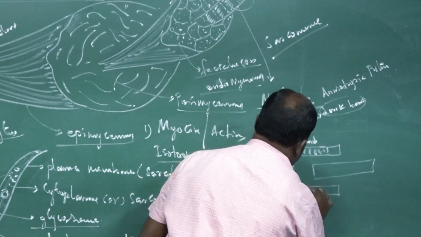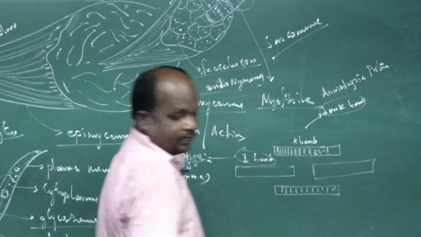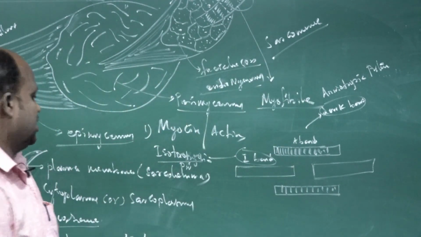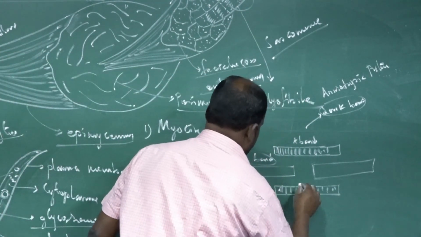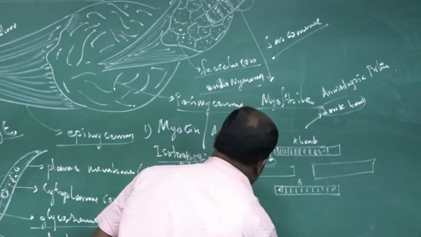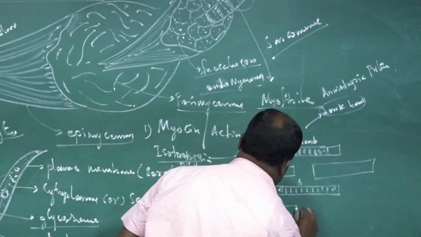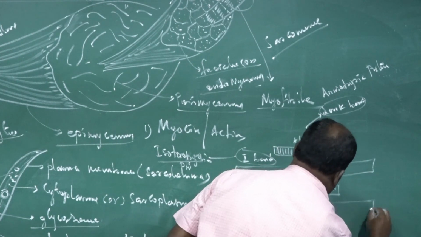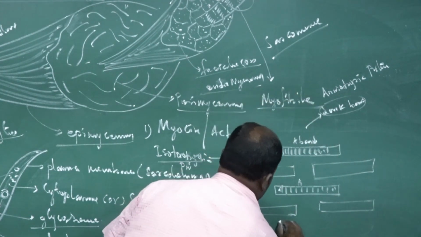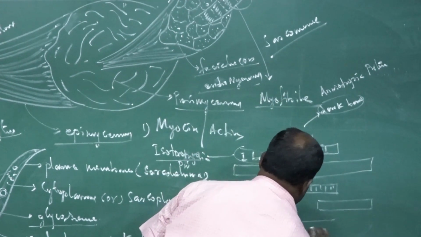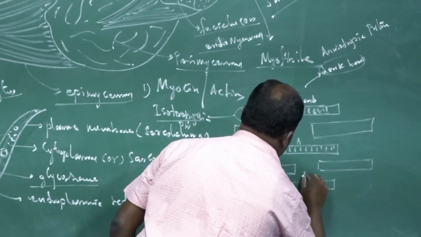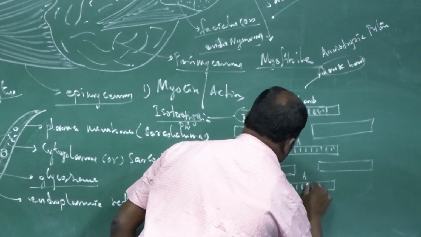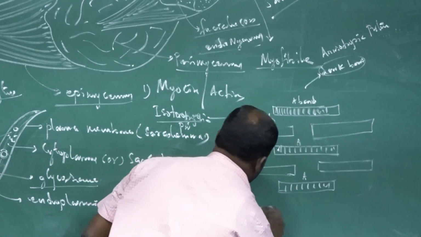I told you the A band is a dark structure. What is the name? Dark structure, the A band. Another one is the I band. Again the A band, and again the I band.